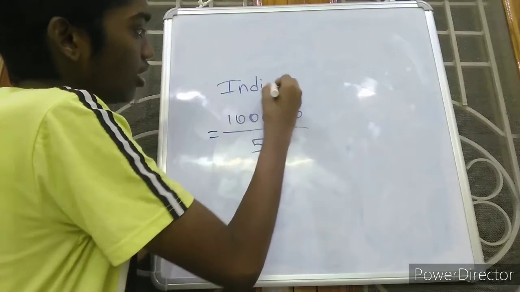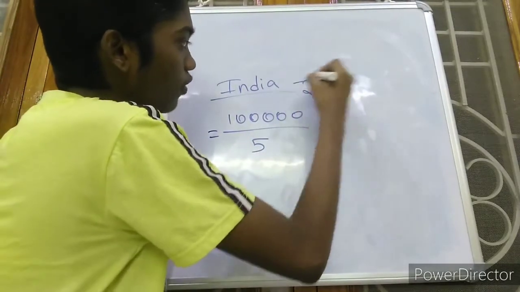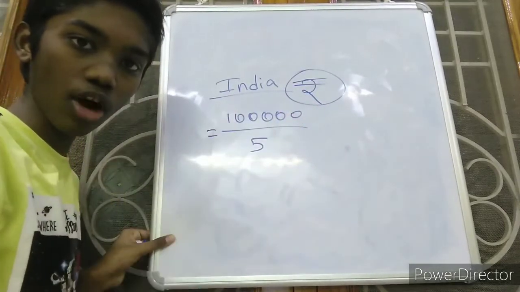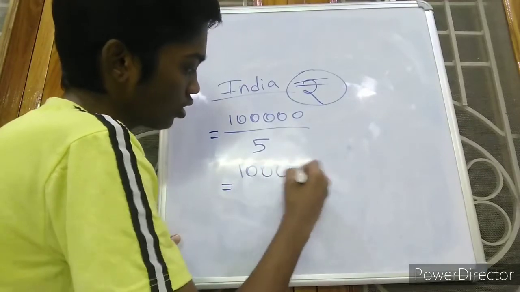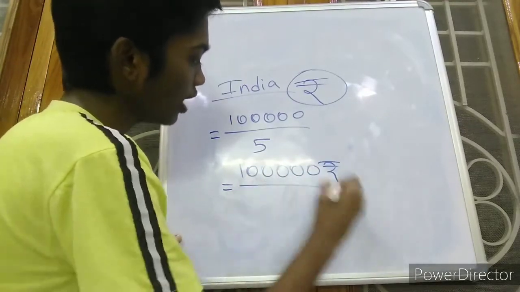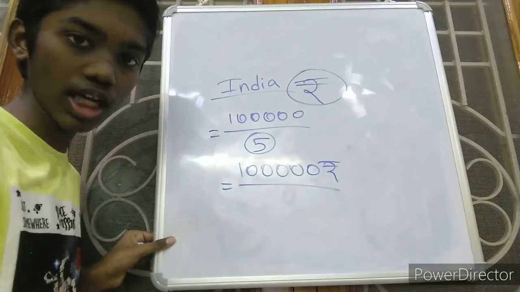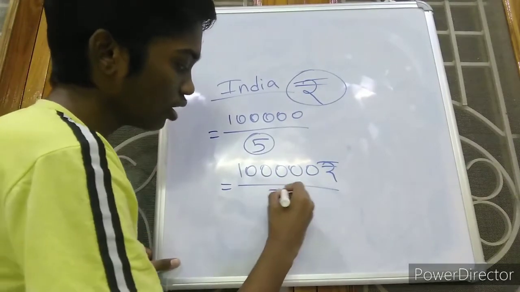We know that the currency of India is rupees. The symbol of rupees is this. And this 1 lakh will be in rupees, not dollars. And for the population there will be no currency, it will be taken as the numerical value 5.